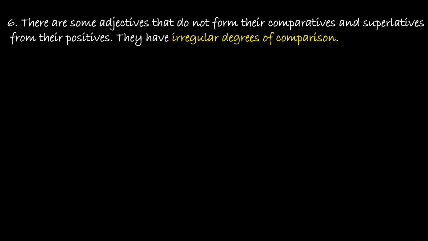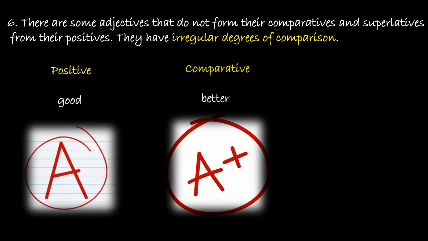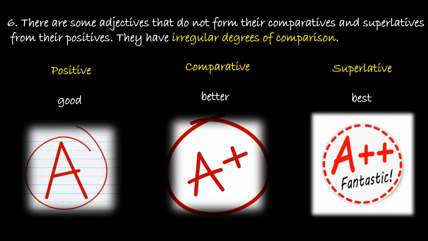So students, the sixth rule is that we have some adjectives that do not form their comparatives and superlatives regularly. That means they do not follow any of the previous 5 rules and they make their comparative and superlative degrees as a completely different word. For example, positive is good, comparative is better, and superlative is best. So as you can see, all three words are completely different.